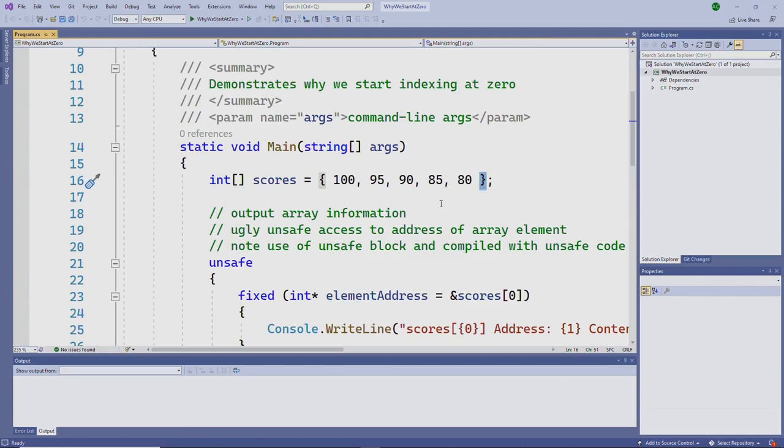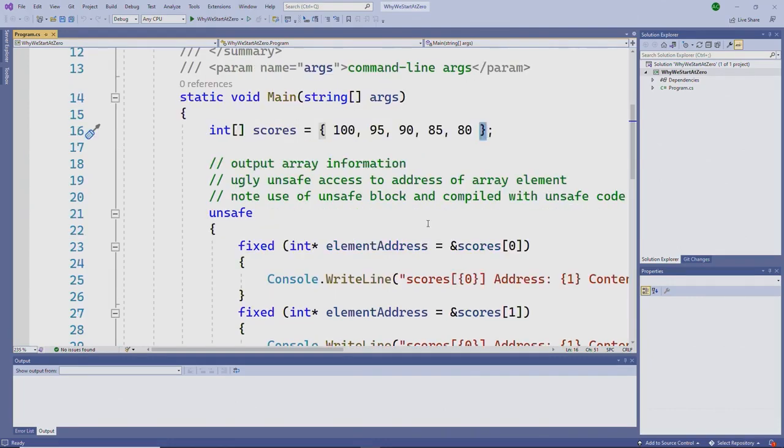Given this syntax, the compiler can figure out that I want an array object of 5 elements, so it creates a new array object of 5 elements and initializes the array with these values into those elements. So if you know ahead of time what initial values you want in your array, you can use this syntax to both create the array object and initialize the array with those element values.